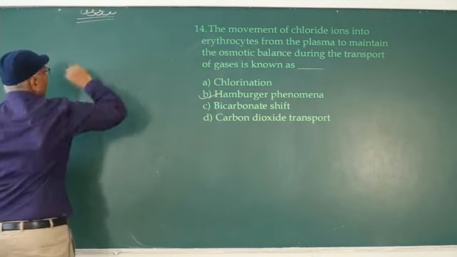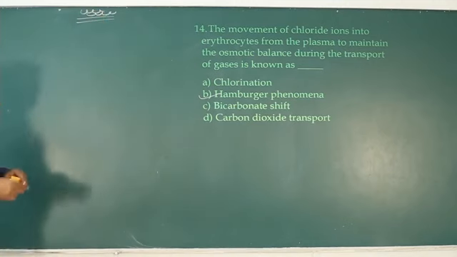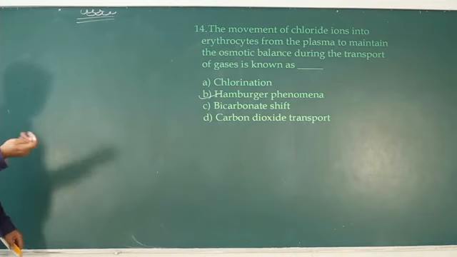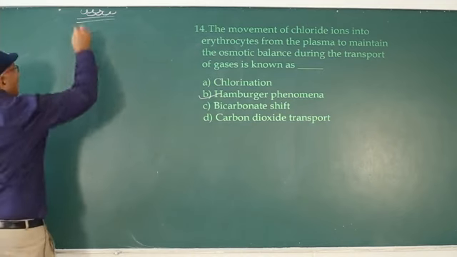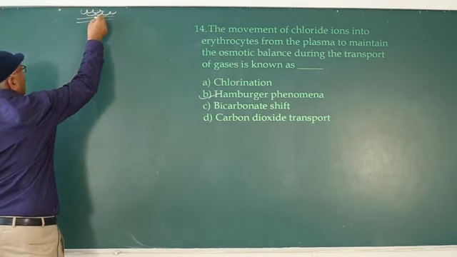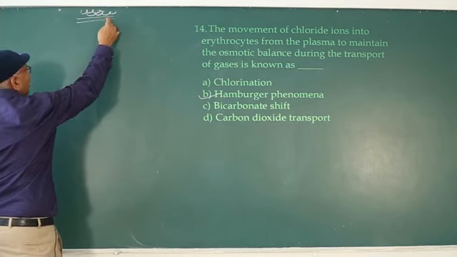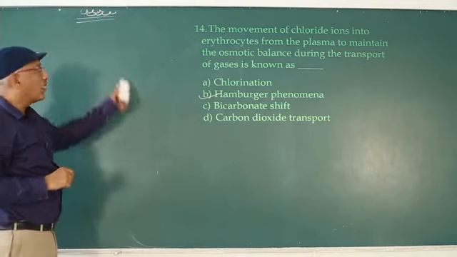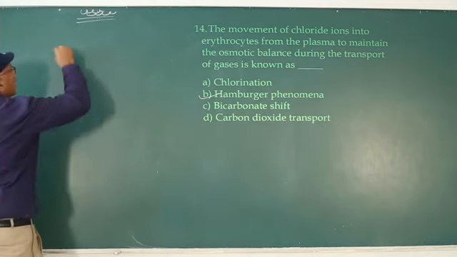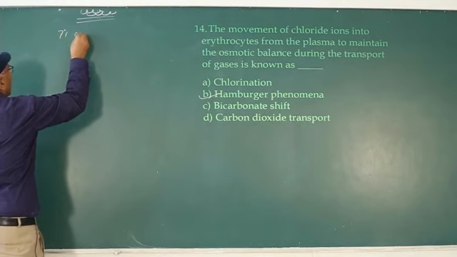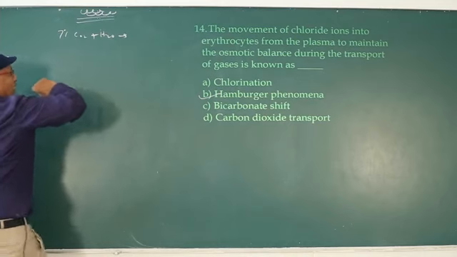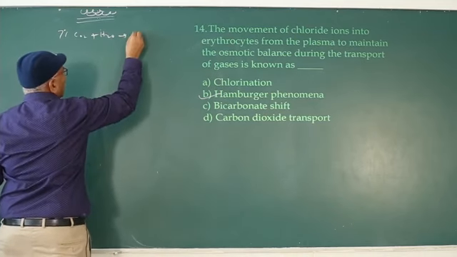In tissues, due to various metabolic activities, carbon dioxide is released. Due to oxidation of digested food also, carbon dioxide is released. The released carbon dioxide from the tissues enters into systemic capillaries. The blood capillaries present in various organs are known as systemic capillaries. 7% of carbon dioxide reacts with water present in the systemic capillaries.